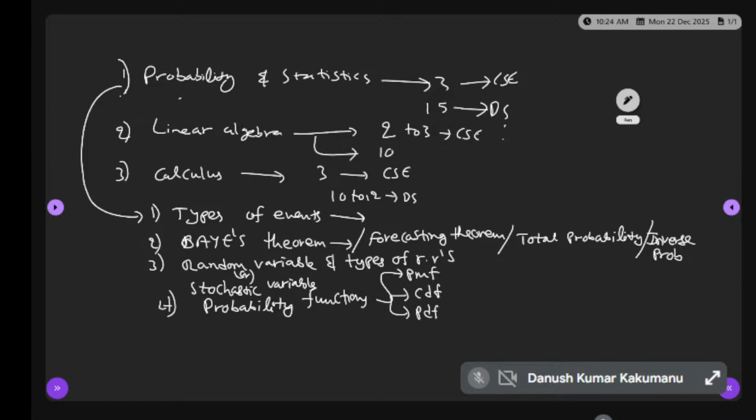What is the full form of the PMF? PMF stands for probability mass function. Very good.